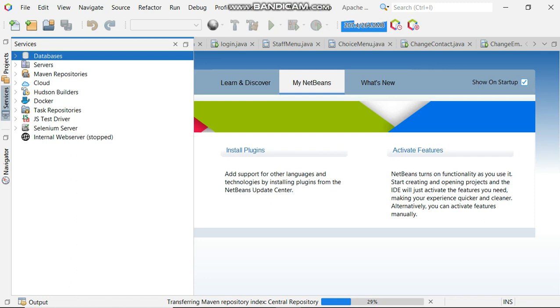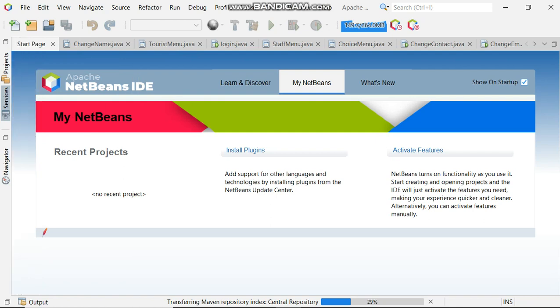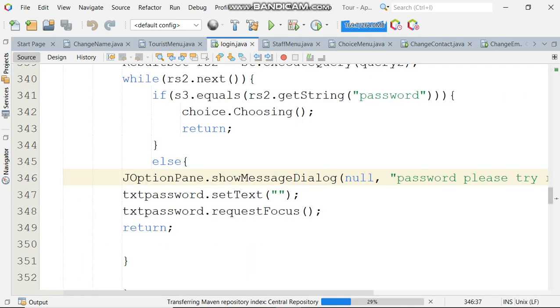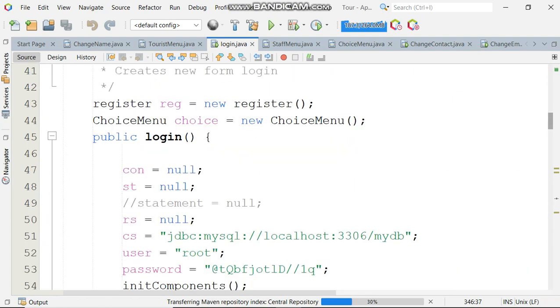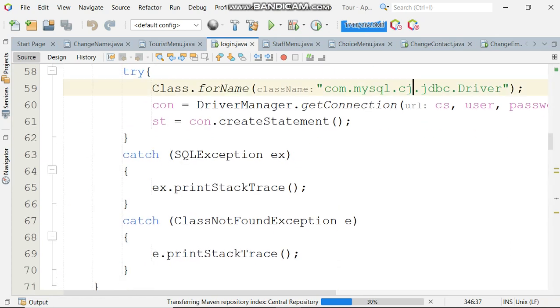Now, after finishing here, it means your connector is already activated. But the problem with this connector, according to the programs, if you are trying to register your driver, most of us in our function don't have this cj. We only have com.mysql.jdbc. So here you add .cj to configure. After running it, it will show you that it has configured.